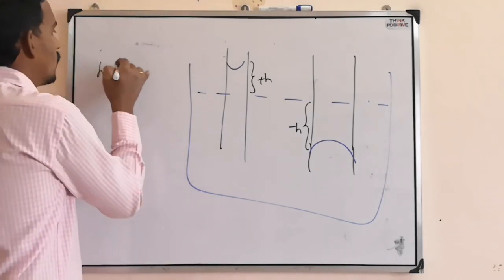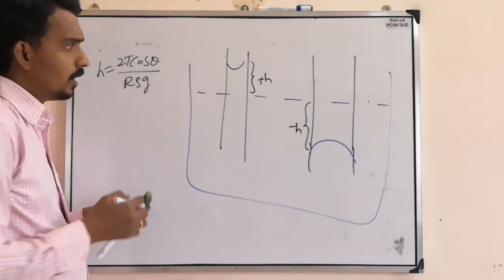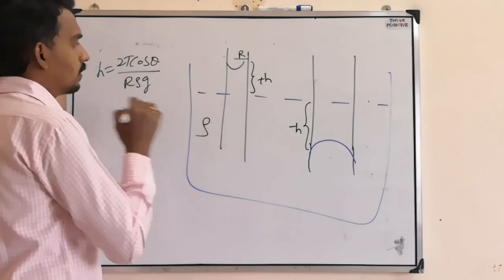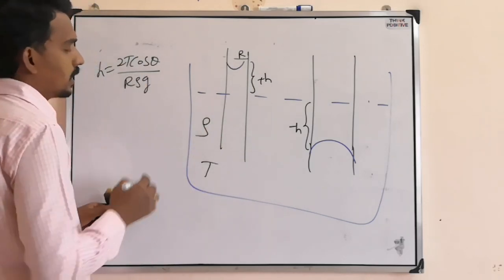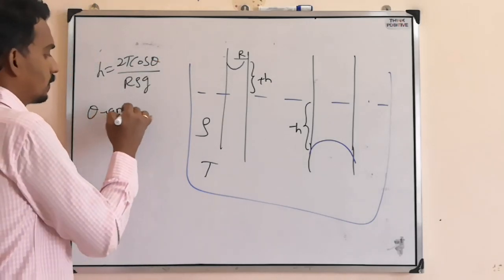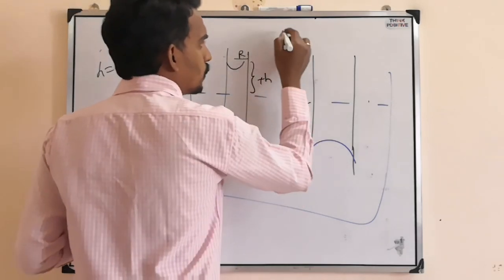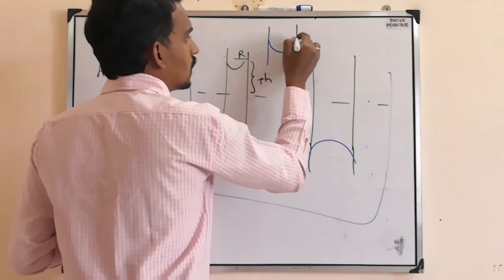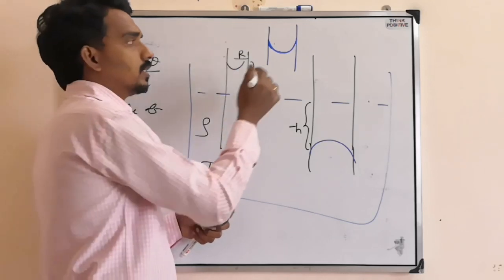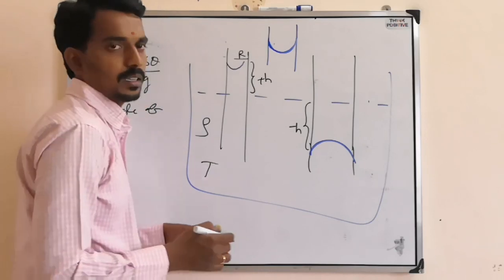The formula is h = 2T cos theta by r rho g, where r is the radius of the tube, rho is the density of the liquid, capital T is surface tension, and theta is the angle of contact. What is angle of contact? Suppose there is a tube and this is the liquid surface. When there is a rise, you will see a concave meniscus. When there is a drop, you will see a convex meniscus.